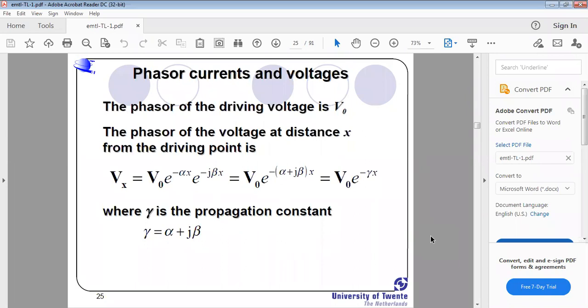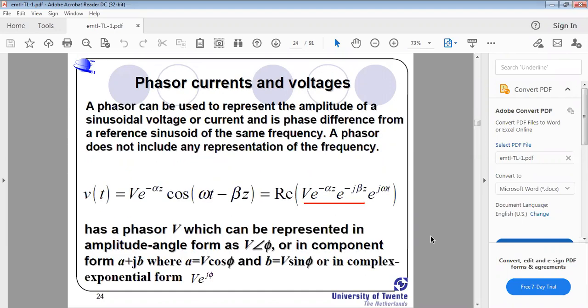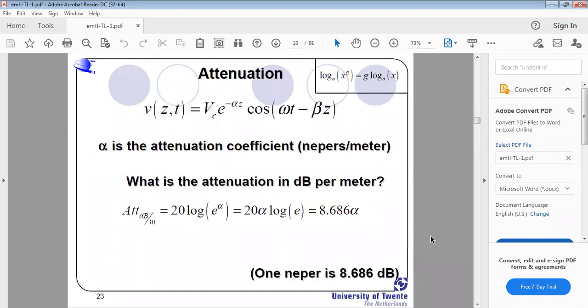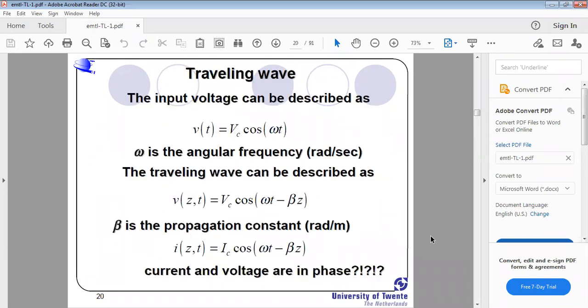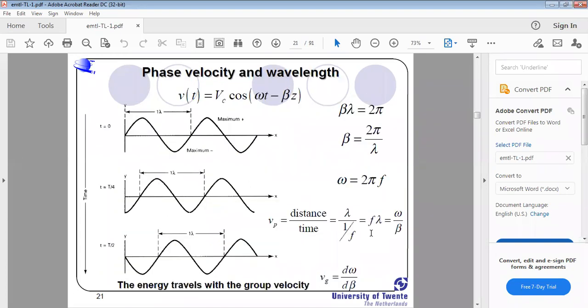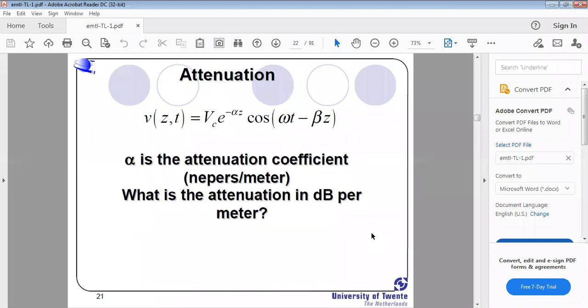Okay, phasor currents and voltages, we will see in this topic in the next class. Okay, what exactly did you learn from this class? What is the representation of the traveling wave? Traveling wave notation, and source voltage and traveling wave voltage and currents, and what is meant by phase velocity and what is meant by group velocity. What is meant by attenuation, and what is the representation of the attenuation in that expression.